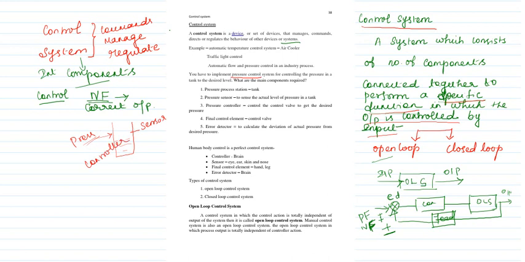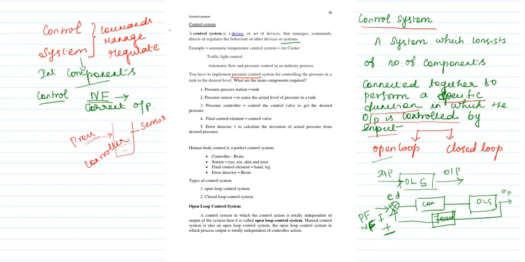So whatever system you are going to implement using a control system, you will need these components. For example, in the pressure control system you need a tank, then a sensor, then a controller, then for adjusting, because sometimes according to the controller and the sensor, if I want to control the pressure, how can I do it?